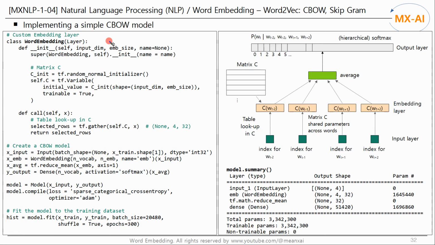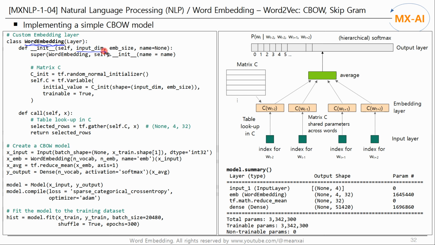Now let's create a CBOW model. The structure of the CBOW model we looked at in the previous video is as follows. First, we create a custom layer for the word embedding layer. Although the embedding layer provided by Keras makes it easy to implement the CBOW model, we created a custom layer like this to better understand how this layer works.